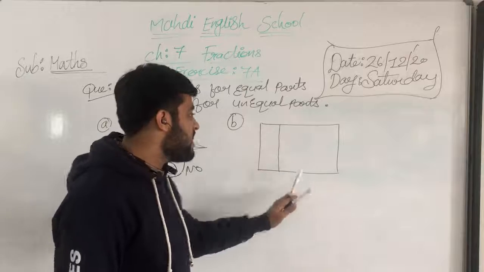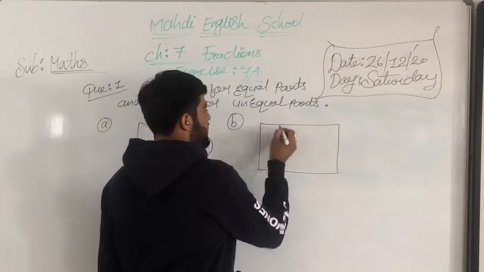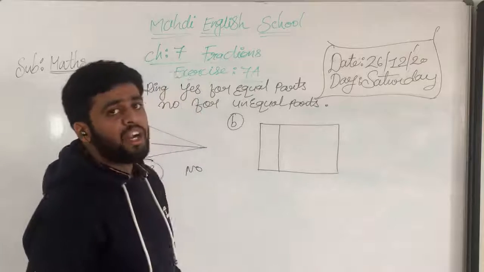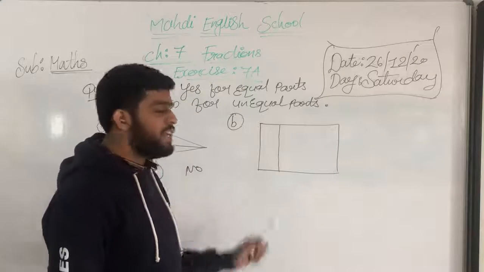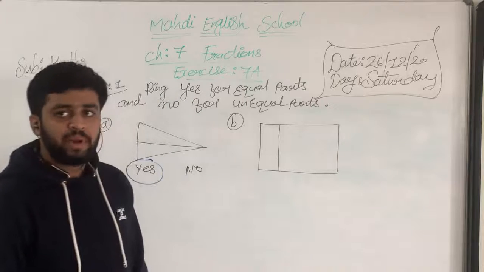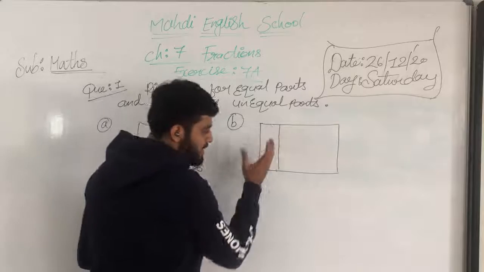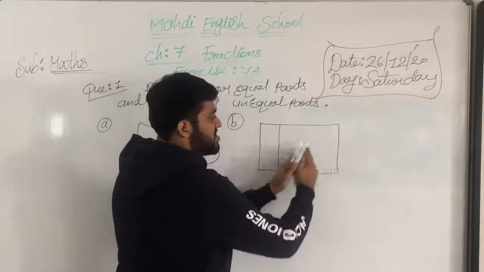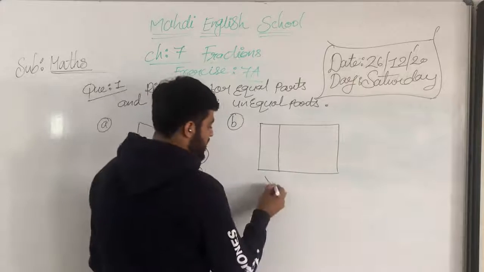Now here we have checked this middle line. Is this line divided into equal parts or unequal parts? See this. Here is a small part and here is a large part. So it's not divided into equal parts.